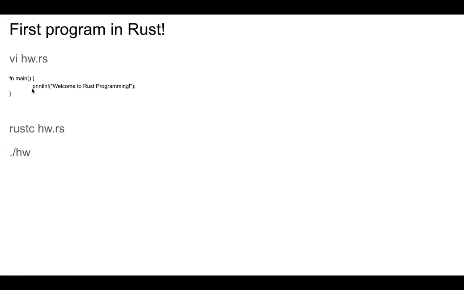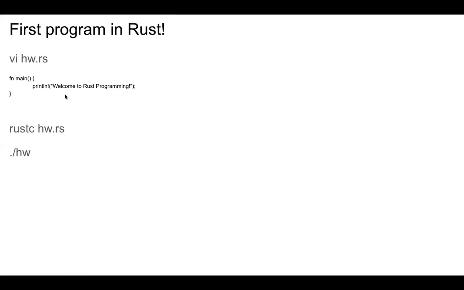Then the command println, which is also called a macro. Macros, I believe, are small executable pieces of code, and all macros end with an exclamation mark. Do you see the exclamation? Yeah, that's how macros end: the macro name, exclamation, and the parameter. You can see a string enclosed in double quotes, and sentences ending with a semicolon.